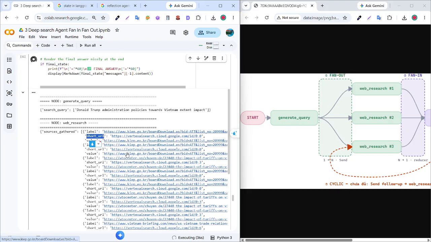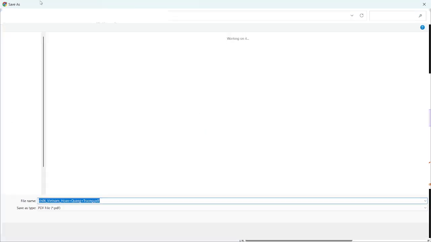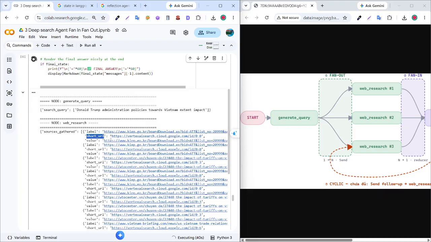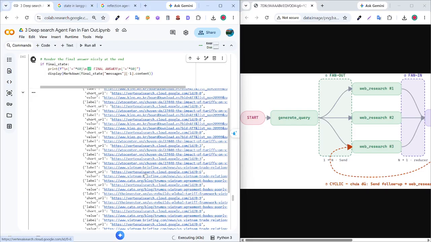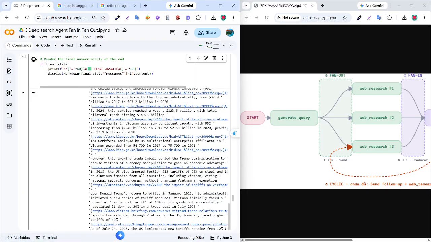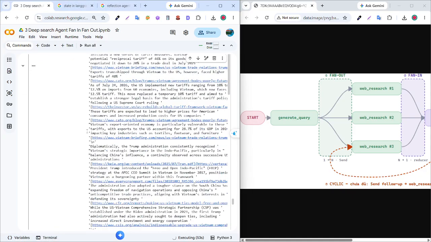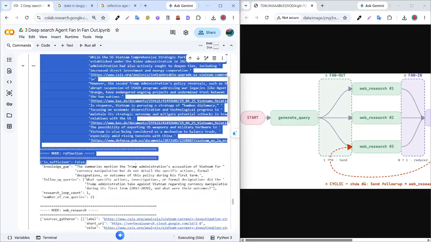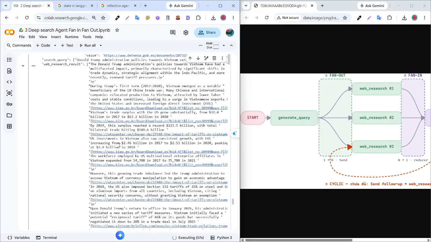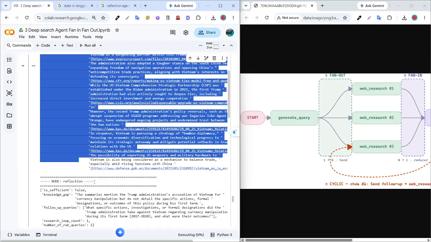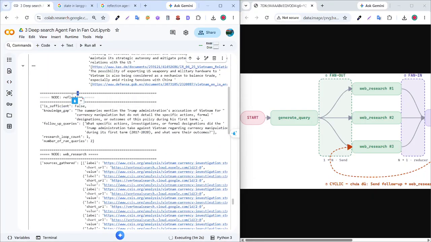You can check here the value. When it compiles and returns for me, the next step is the reflection.